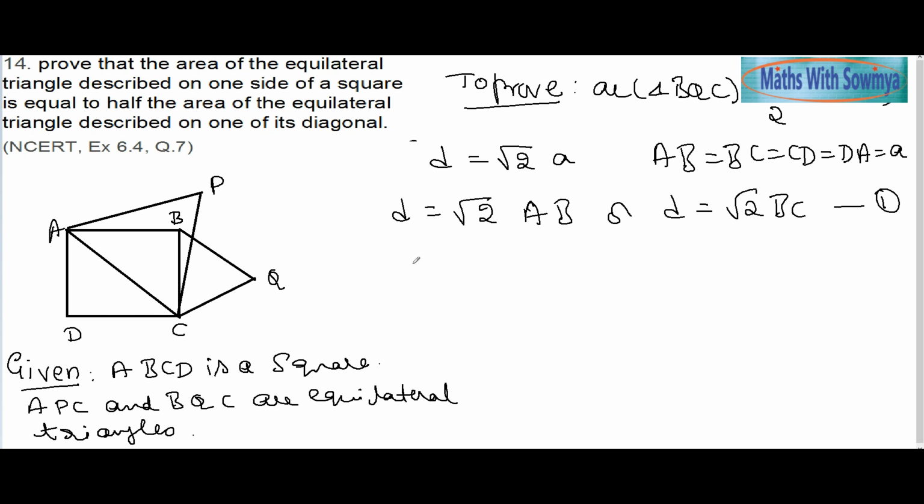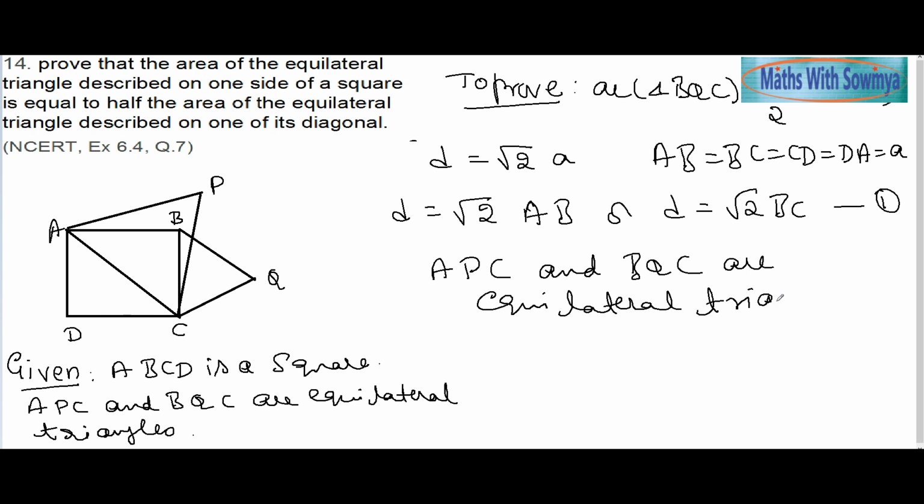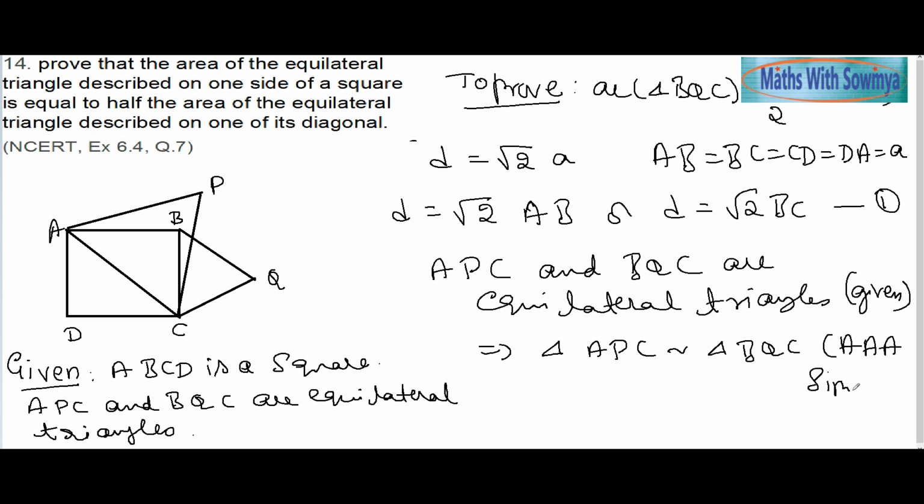Obviously they are similar. Given to us, APC and BQC are equilateral triangles, that means their angles are equal, which implies triangle APC is similar to triangle BQC by AAA similarity. It is not necessary to prove this, because directly we know 60, 60, 60.